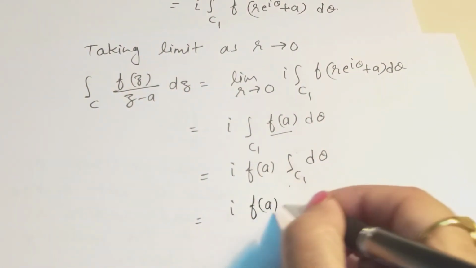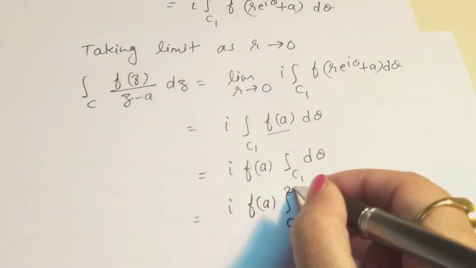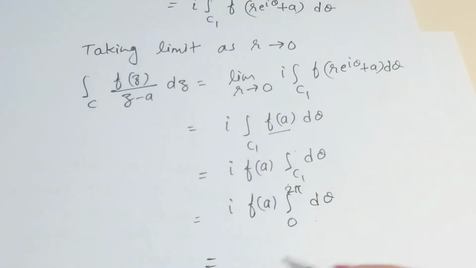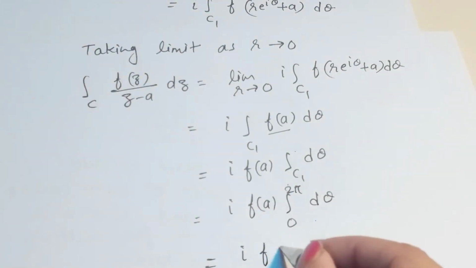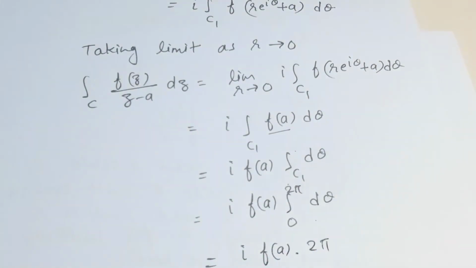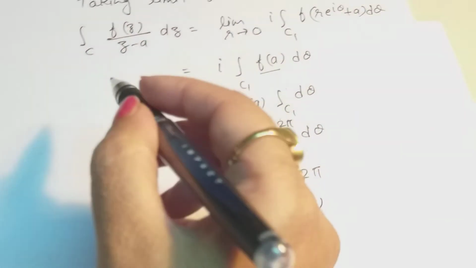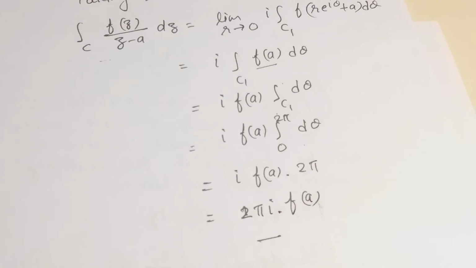So the limit of the integral will be 0 to 2 pi d theta. After integrating it, we'll get 2 pi iota f of a.